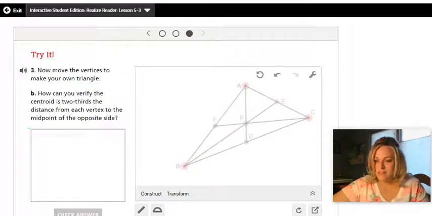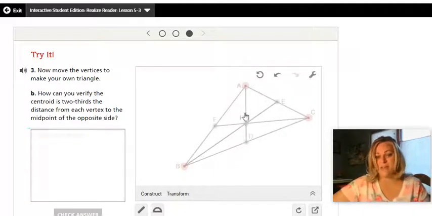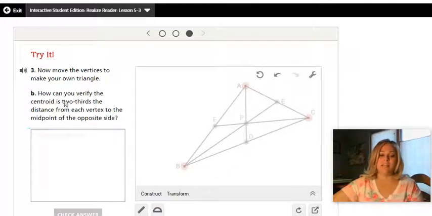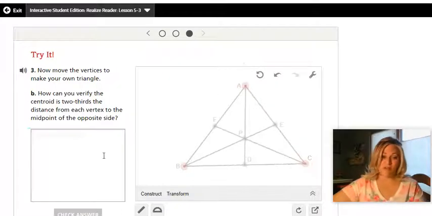Well, think logically. If you were finding measurements, you might use a ruler. So how could you do that? What would you measure to determine if it's 2/3 or 1/3? And you can actually do this on this triangle or a different triangle, and you can manipulate this format.